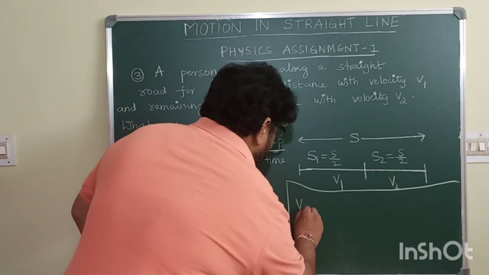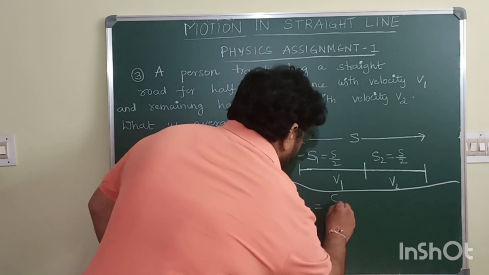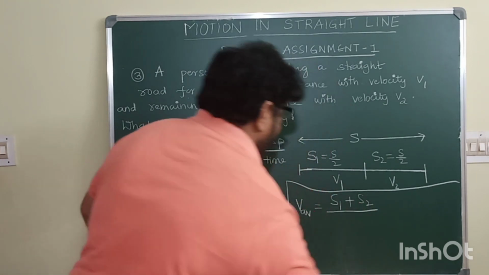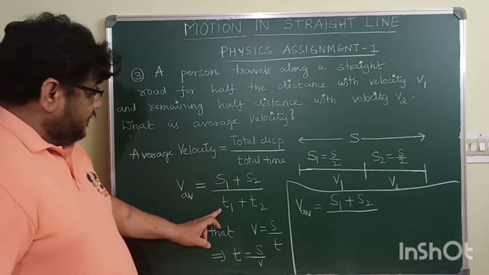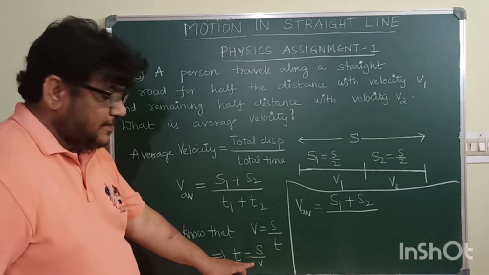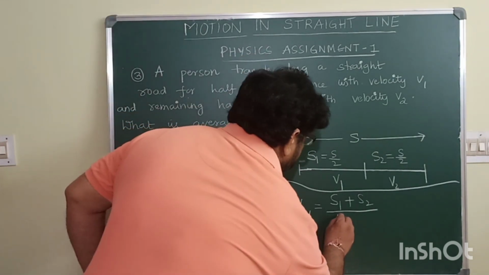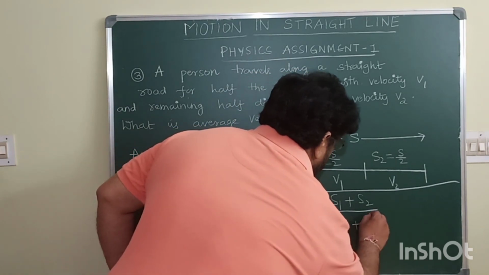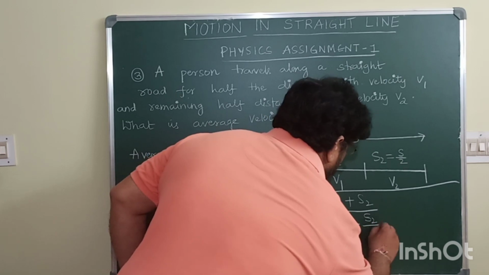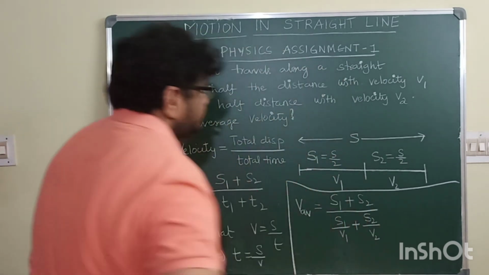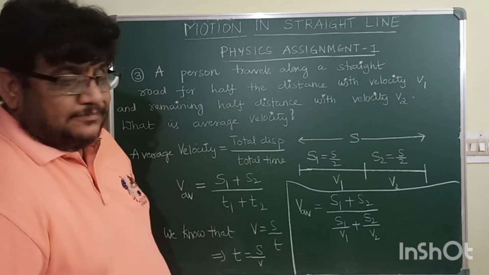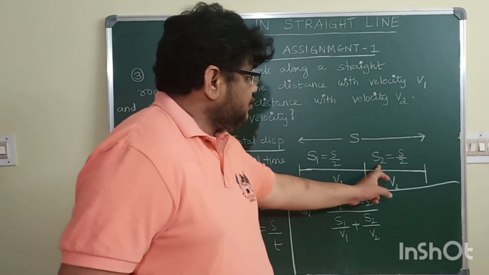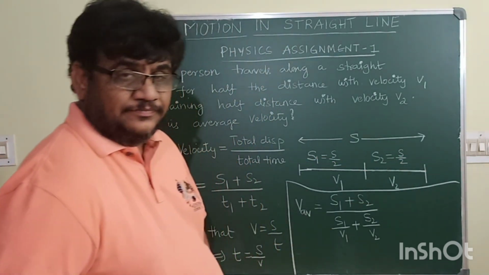So this expression will become V average is equal to S1 plus S2 all divided by T1, which can be written as S1 by V1, plus T2, which can be written as S2 by V2. In the problem, S1 is given as S by 2, S2 is given as S by 2.